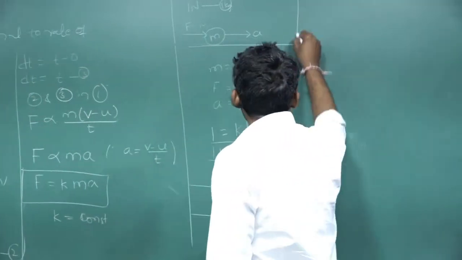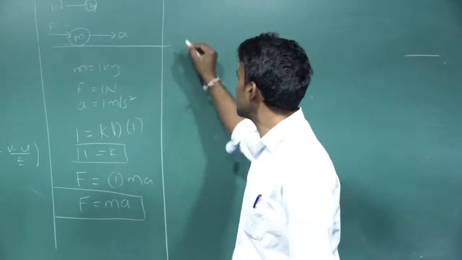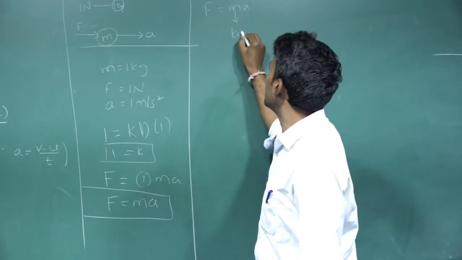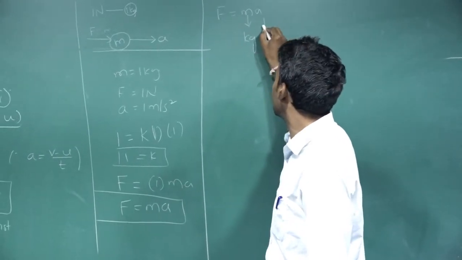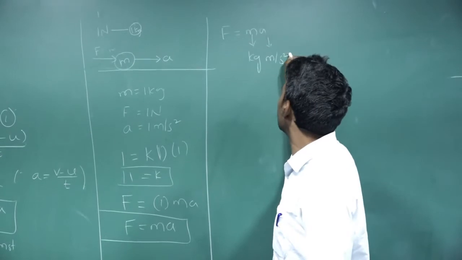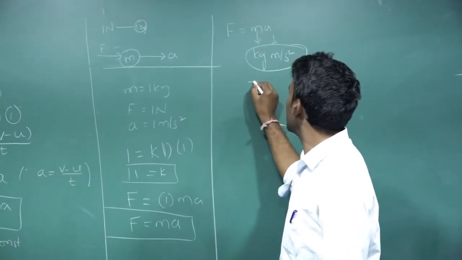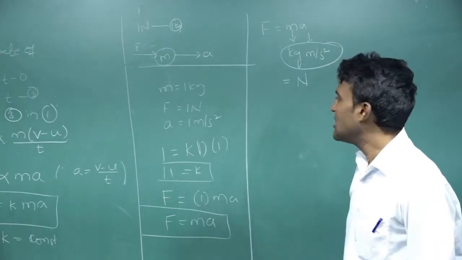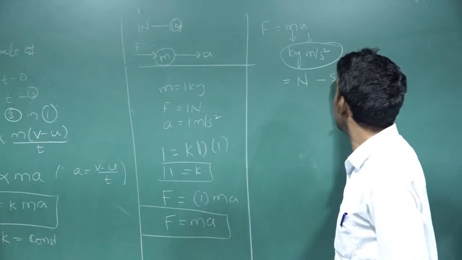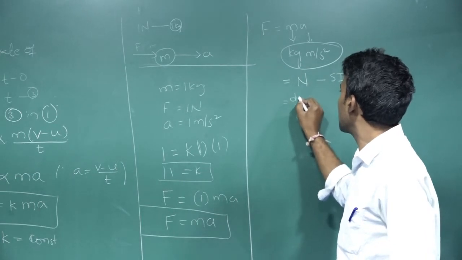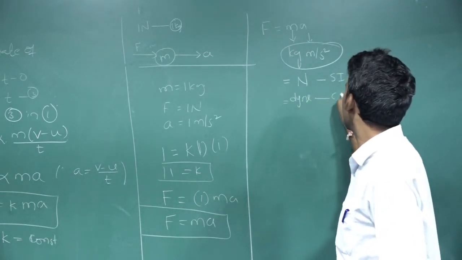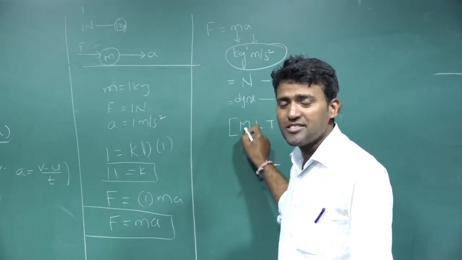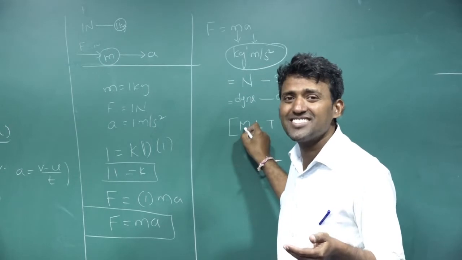Now what is the force unit? Force is equal to ma. Mass unit is kg. Acceleration unit is meter per second square. Kg meter per second square you can write as Newton. And this is the SI system. In the CGS system, it is dyne. Dimensional quantity. What does dimensional quantity mean? How many times that quantity is raised.